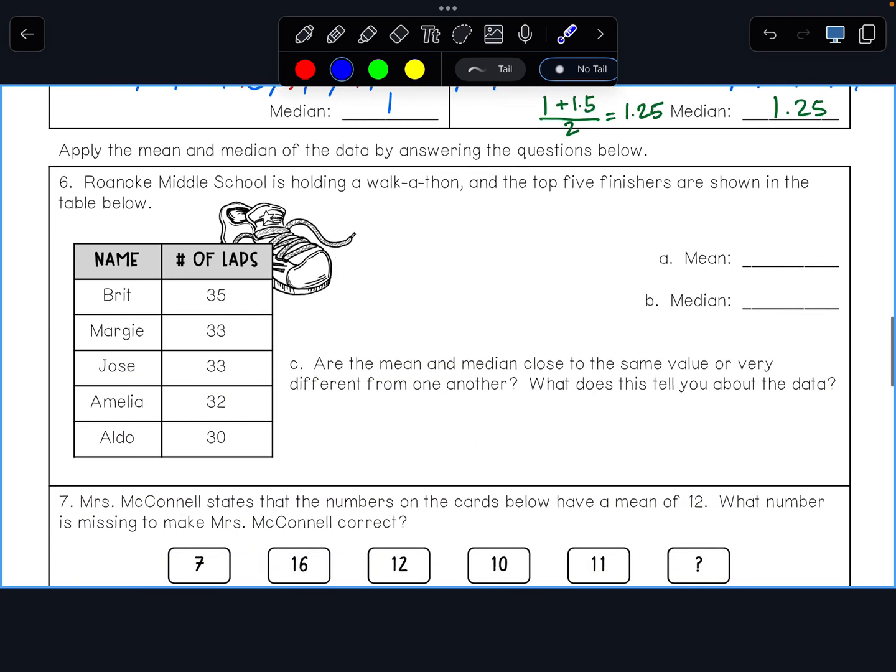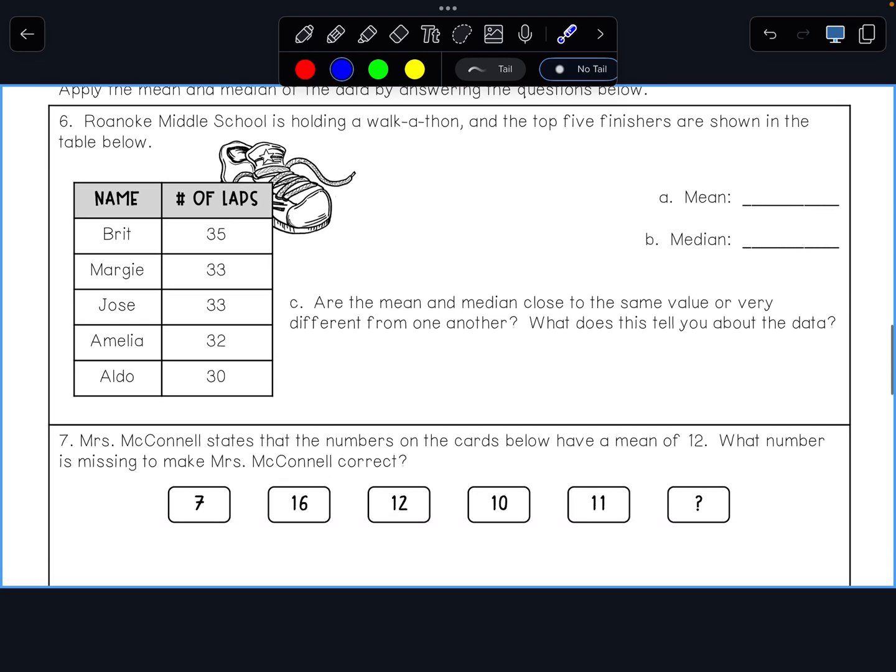All right, let's go ahead and look at the next section. Apply the mean and median of the data by answering the questions below. Roanoke Middle School is holding a walkathon, and the top 5 finishers are shown in the table below. So Britt did 35 laps, 33, 33, 32, 30. All right.